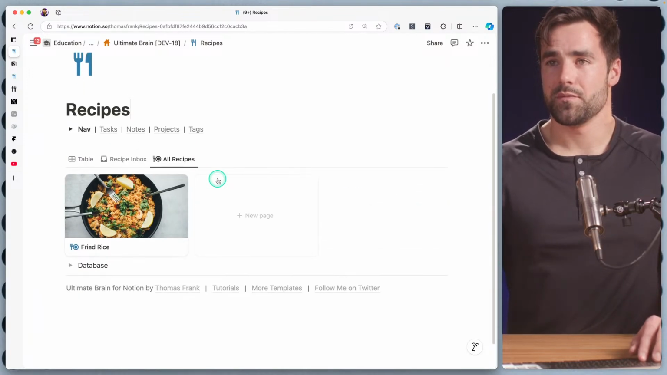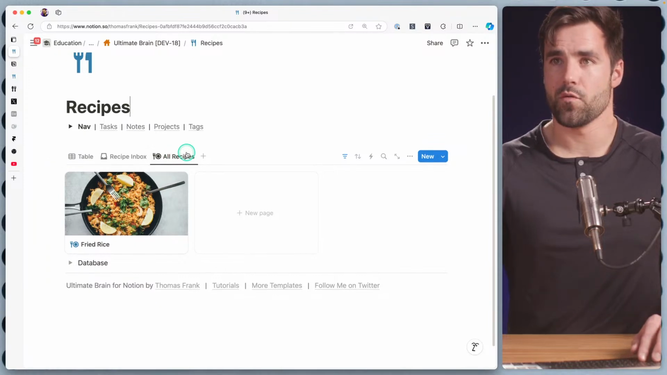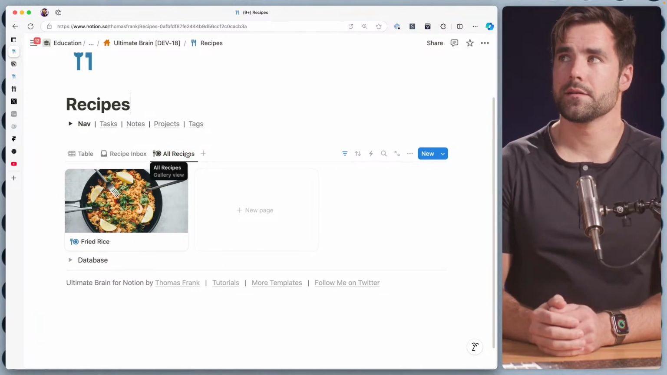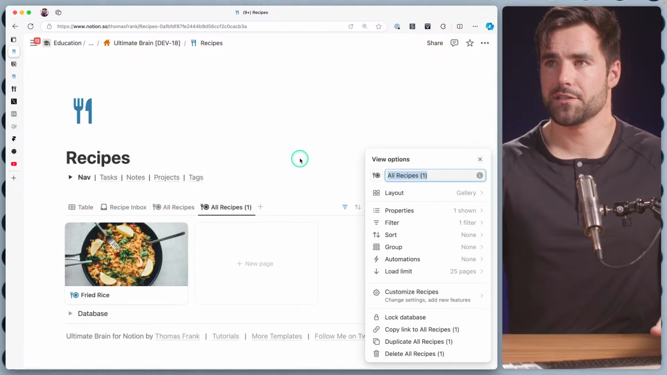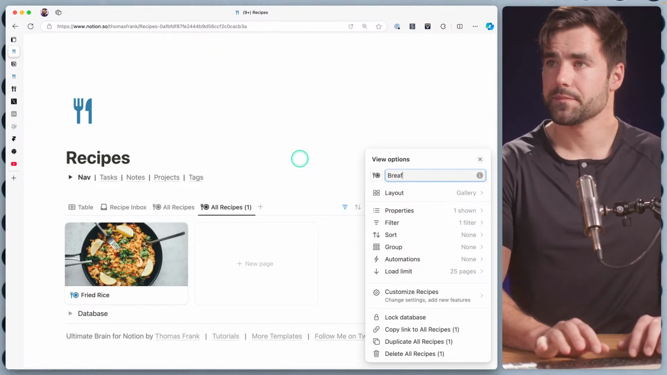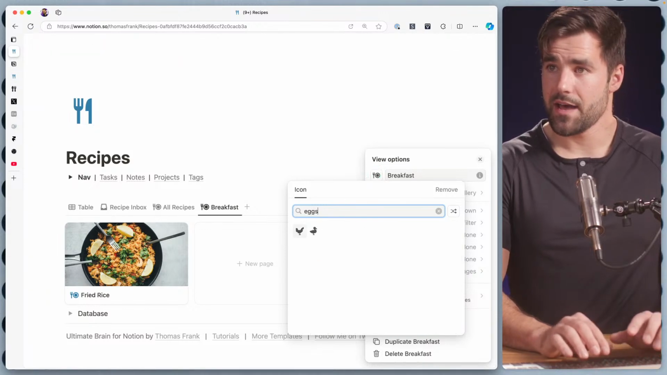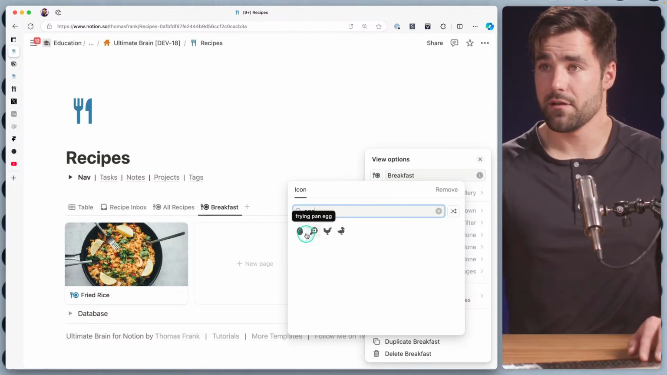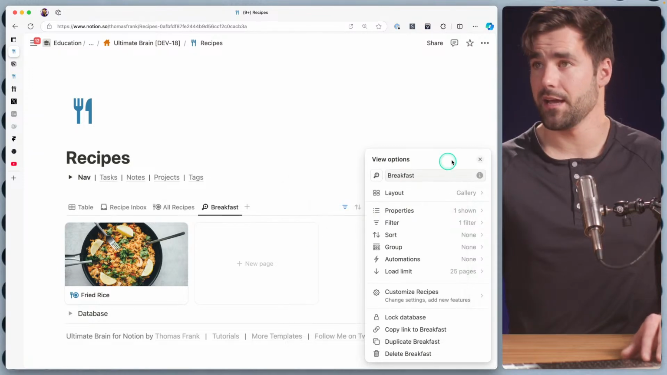All right, so we have all recipes. And I think we can basically just recreate what we had before. I think I'll do it here for now. So let's go ahead and duplicate this and make one called breakfast. Now, do they have an egg? They do have an egg one. Ooh, they have a frying pan egg and they have a regular egg. I think I'm gonna do frying pan egg for breakfast.